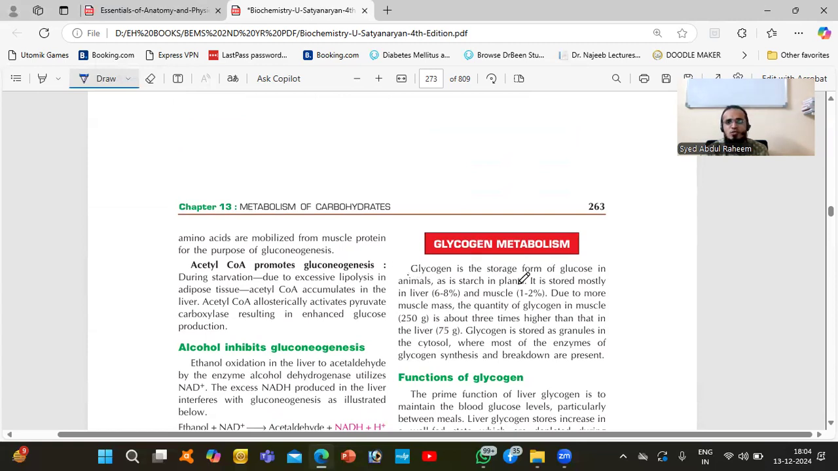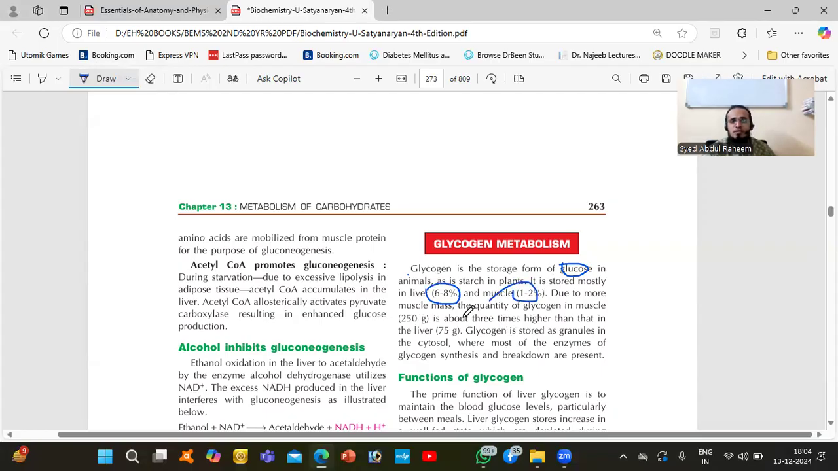Glycogen is the storage form of glucose. So whatever we are eating, the extra amount of glucose is stored in the form of glycogen. This is done by the liver. So where will it be stored? It is stored mostly in the liver. So 6 to 8% is stored in the liver, and 1 to 2% is stored in muscle.